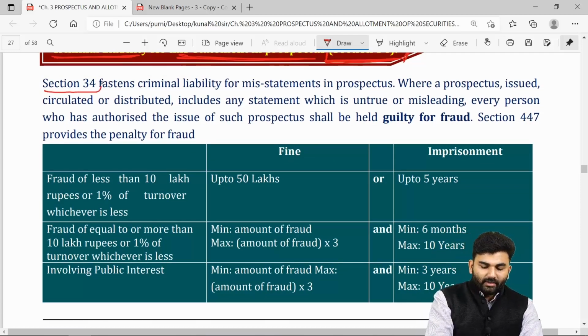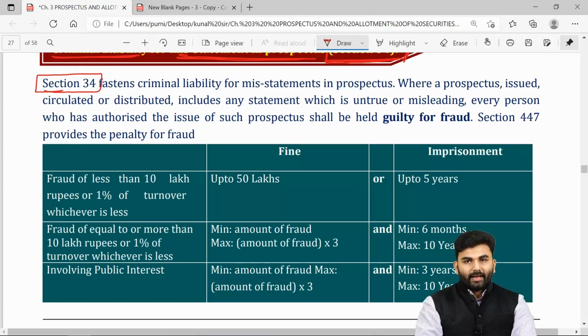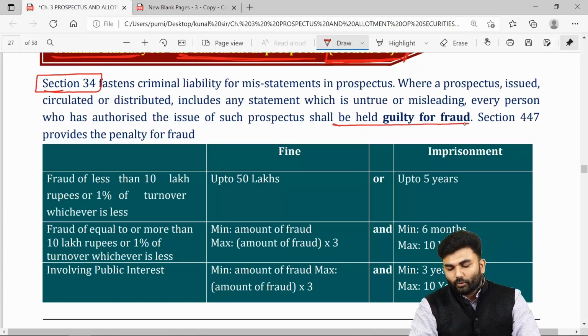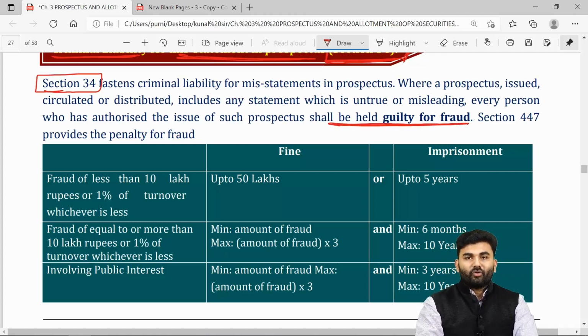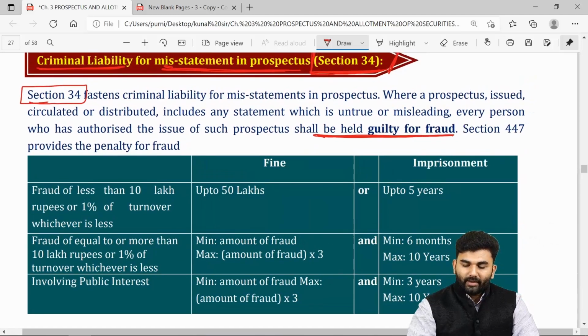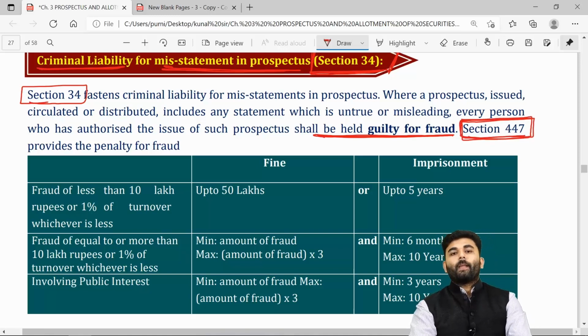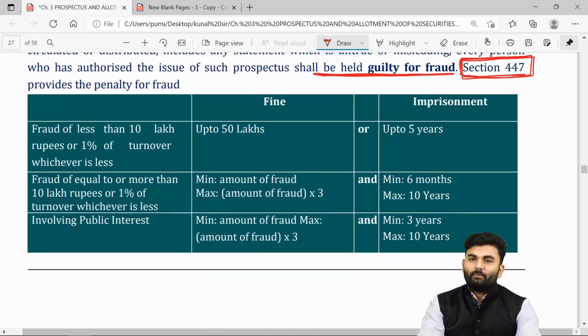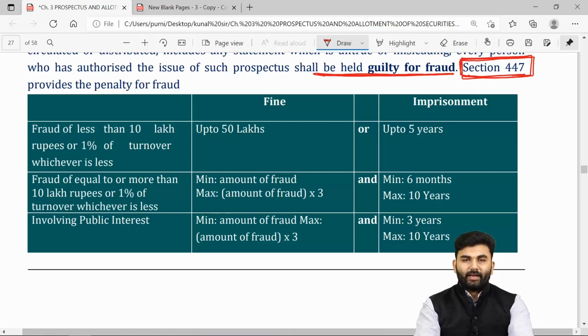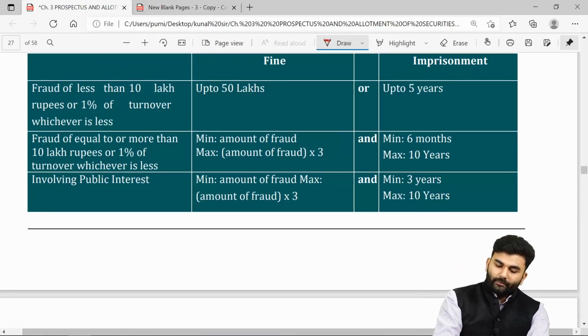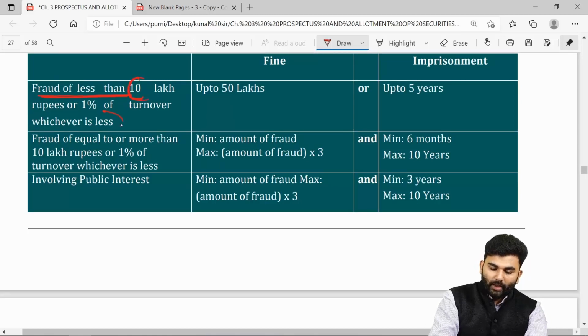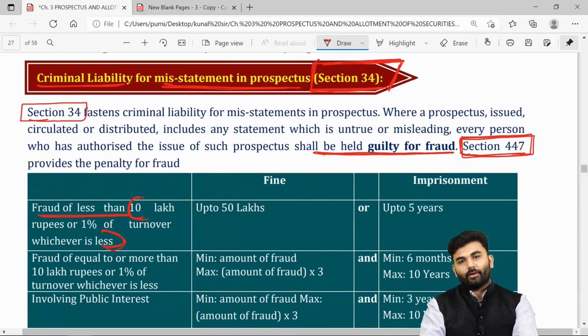See, whenever section number 34 becomes applicable, the persons are proved to have a guilty mind of fraud, and hence upon those persons the provisions of section number 447 will also be made applicable. What is section number 447? Section number 447 deals with penalty for fraud. Over here, if the value of the fraud is lesser than 10 lakh rupees or 1% of the turnover, whichever is lower.